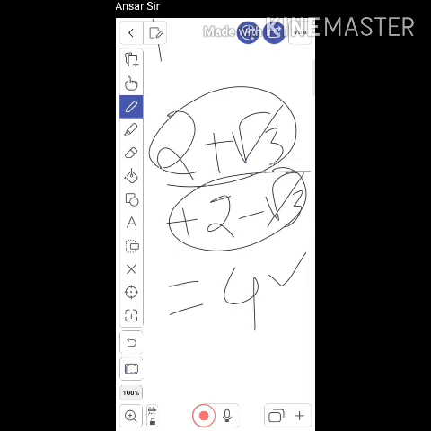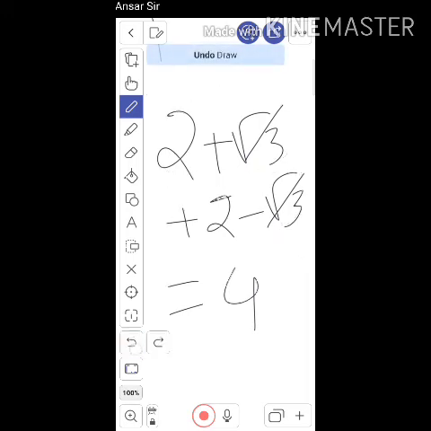Similarly, find two irrational numbers whose sum is an irrational number. Let's see an example.